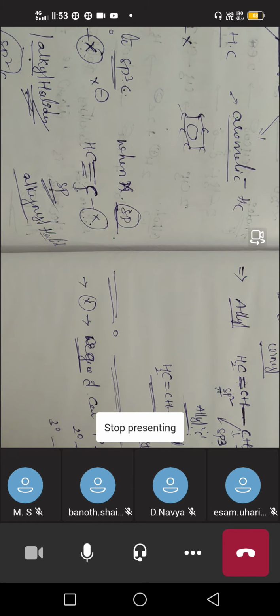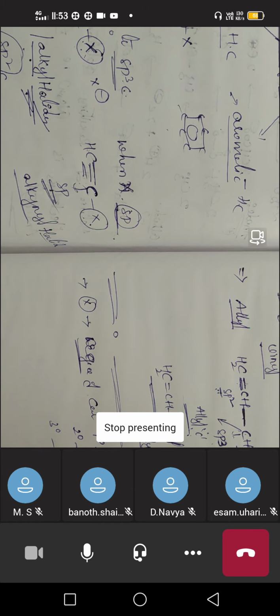So we have three types of carbons: primary, secondary and tertiary. On which carbon the halogen is present, based on that category, we can divide the alkyl halides into 3 different types.